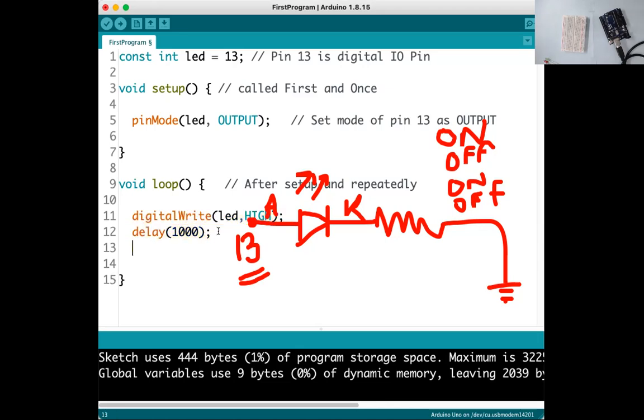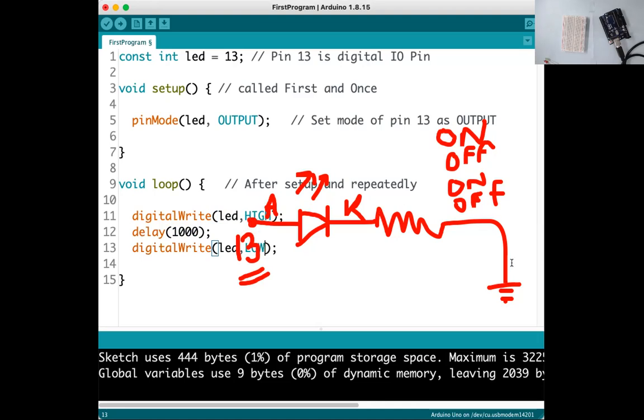Now we want to turn off the LED. How to turn it off? Very simple. Use the same function, and in the same function we write LED comma LOW. When you write HIGH, 5 volt is connected. When you write LOW, 0 volt is connected to the anode.